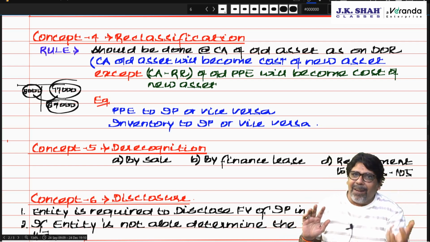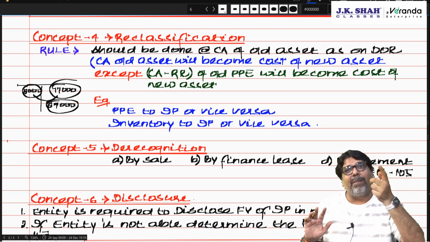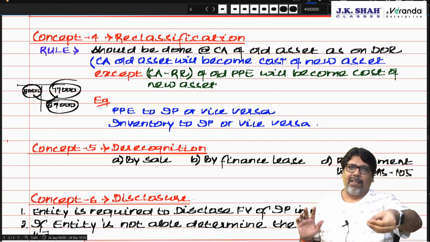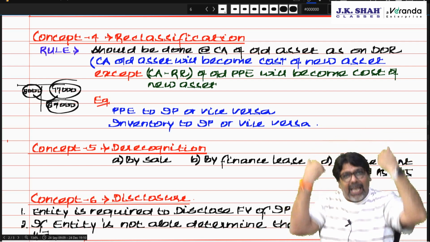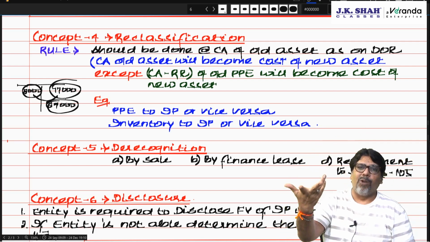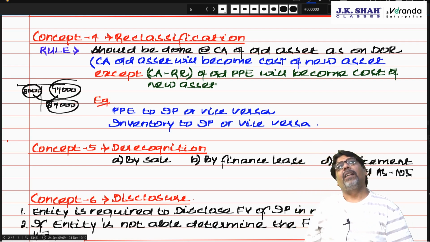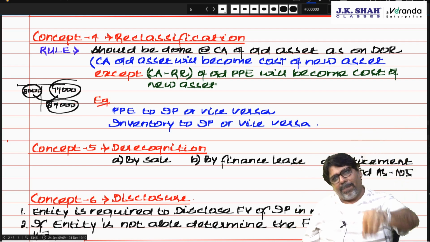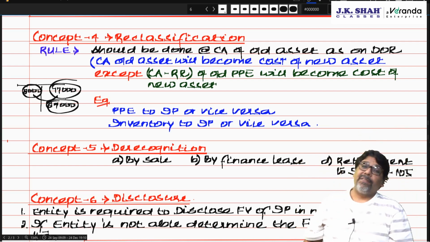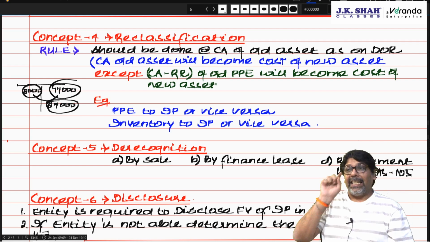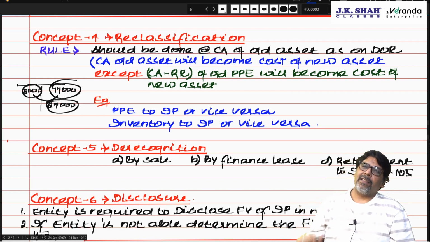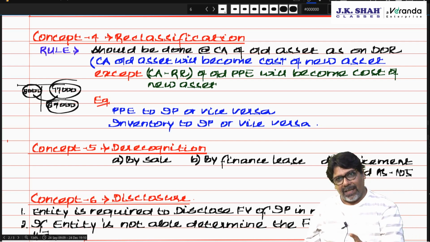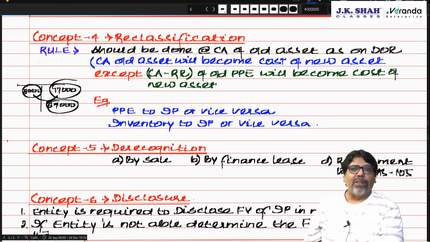What did I say? The carrying amount of the old asset will become the cost of the new asset. So if inventory is carried in the books at NRV on the date of reclassification, then that NRV will become the cost of investment property. And if you had investment property, its carrying amount will become the cost of inventory. Then that cost will be compared with NRV and recorded. So the carrying amount of the old asset as on the date of reclassification will become the cost of the new asset.